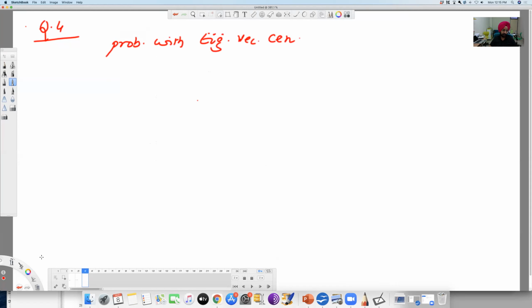Right. So the first problem is which eigenvector should I take if the matrix is asymmetrical? I asked about the problem with eigenvector centrality for directed networks, right?